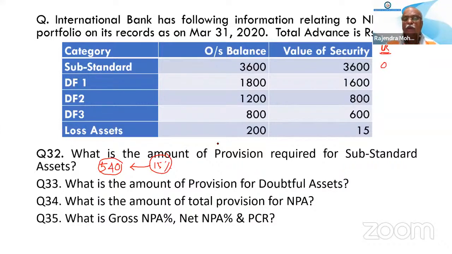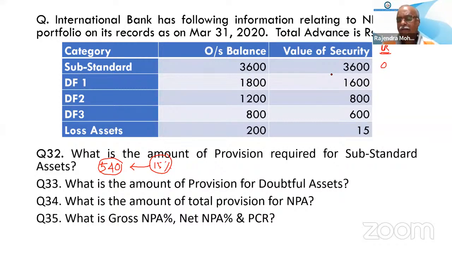In case of substandard, always remember the unsecured part will be considered only when the value of security is less than 10% of the outstanding balance. For doubtful and loss assets, it is not considered that way.